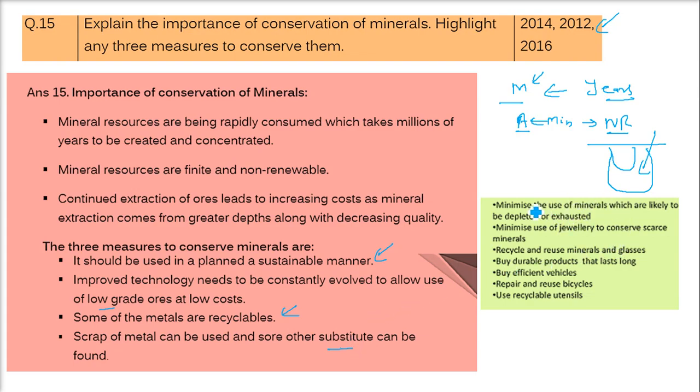To minimize the use of minerals which are likely to be depleted and exhausted, we know this is the amount and it is going to be depleted sooner. Minimize the use of jewelry to conserve scarce minerals, and recycle and reuse minerals and glass. Buy durable products that last long. Buy efficient vehicles. Repair and use bicycles. Use recyclable utensils. So these are the answers you can add, but you should stick to this. This is just an idea of what we have.